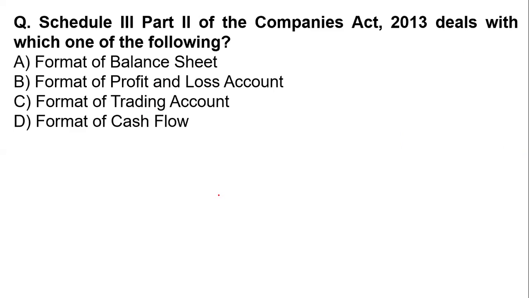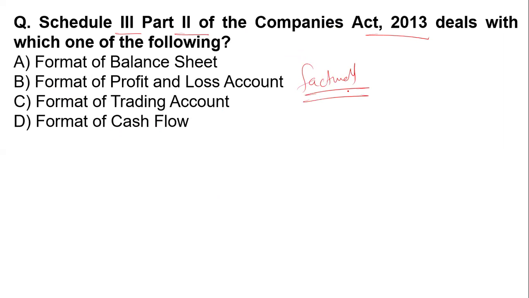Now, next question: Schedule 3, Part 2 of the Companies Act 2013 deals with which of the following? Option A, format of balance sheet. Option B, format of the profit and loss account. Option C, format of trading account. Option D, format of the cash account. This is a factual question.